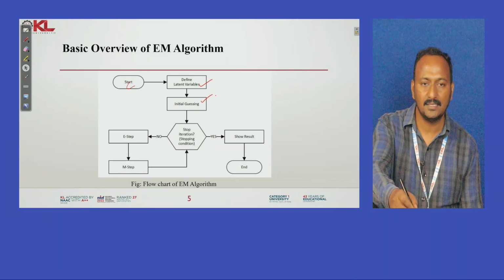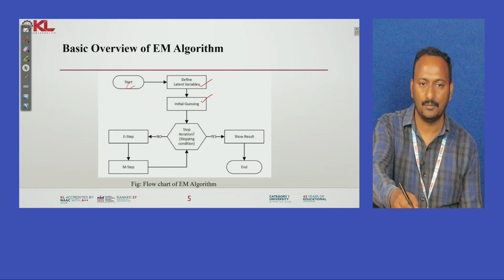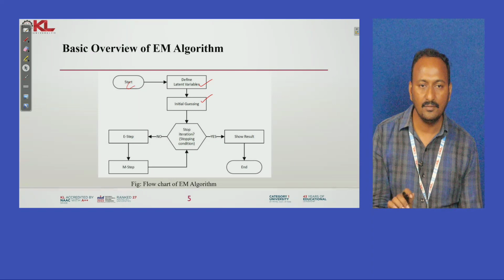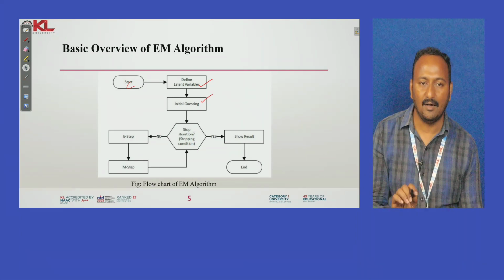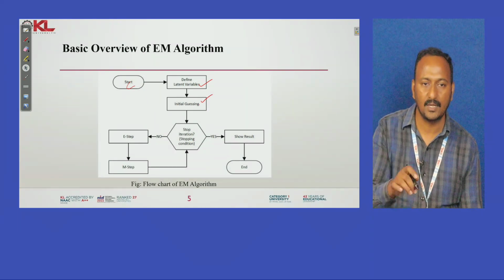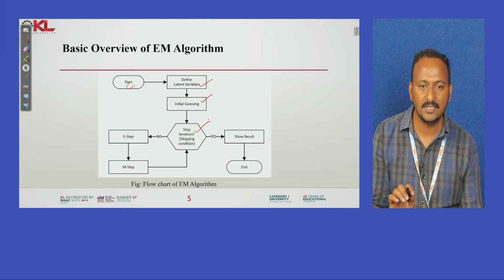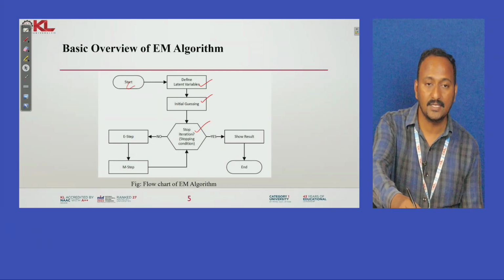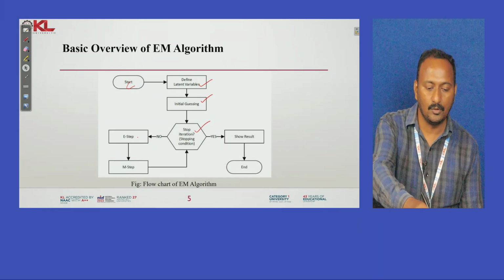The initial guessing is done from the available values only. In our data set we generally have observable data and unobservable data. With the help of the observable data, we give the initial values for our latent variables, which are the unobservable variables. After the initial guessing, we check the stopping iteration. We need to check whether our initial guessing values have converged or not. If they have not converged, then we go for the E step.